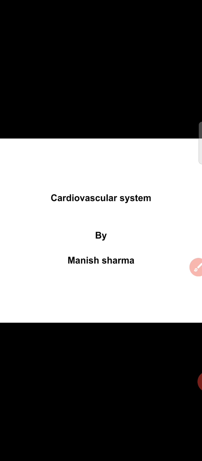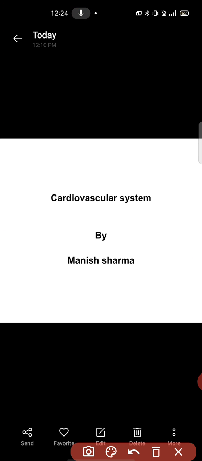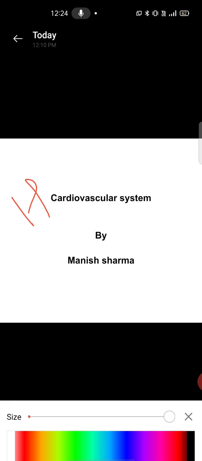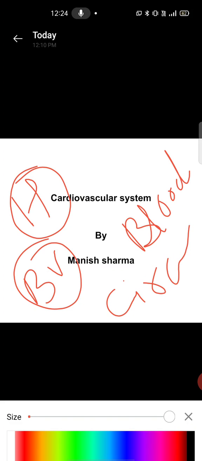Okay, the cardiovascular system deals with the study of the heart, blood vessels, blood, and the circulation of blood. So we can say the CVS, or cardiovascular system, is the system which deals with the study of the heart, blood vessels, blood, and also deals with the circulation of blood in the body.